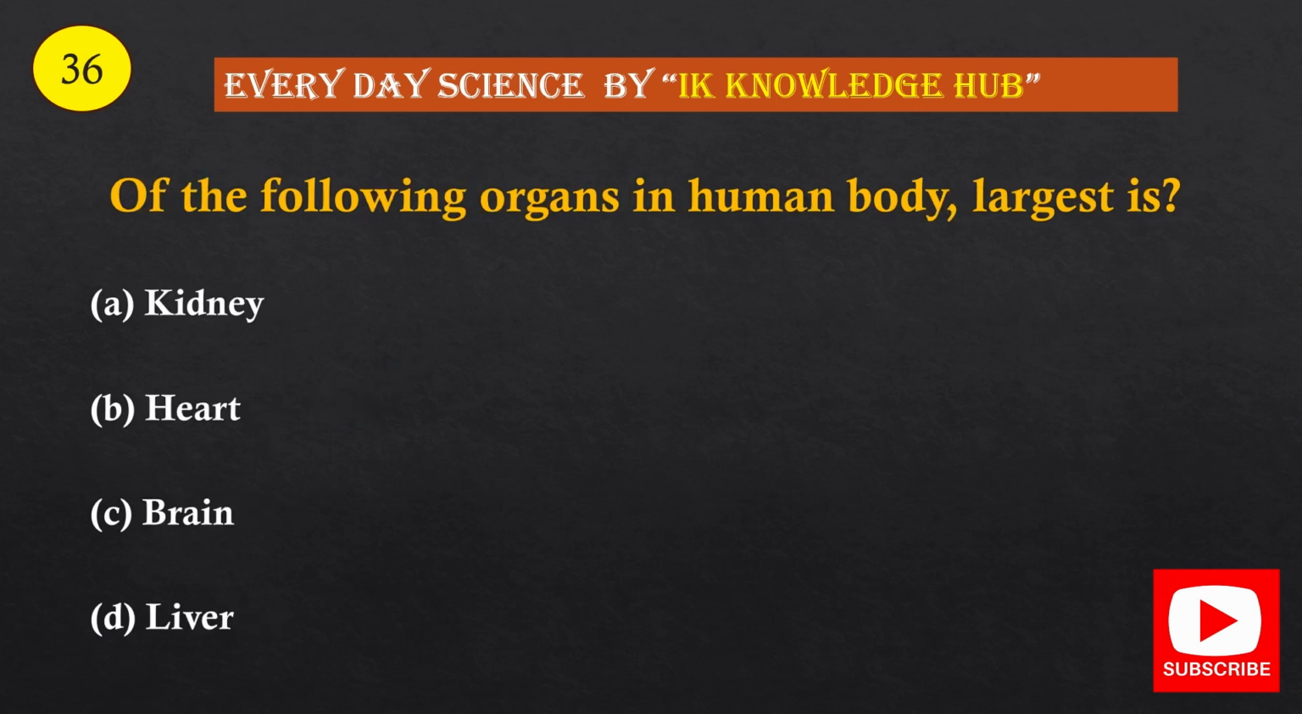Question number 36. Of the following organs in the human body, the largest is: option A, kidney; option B, heart; option C, brain; option D, liver. And the correct option is option D, liver.